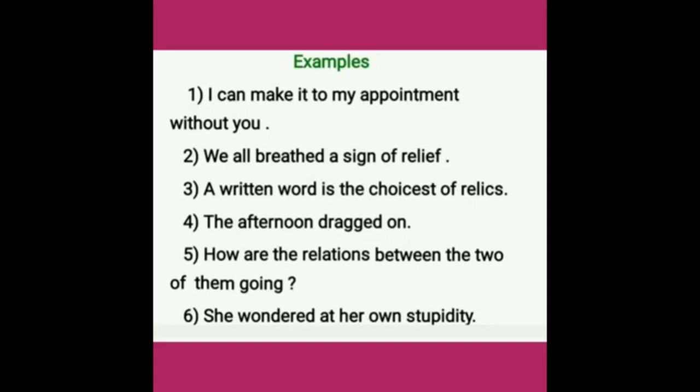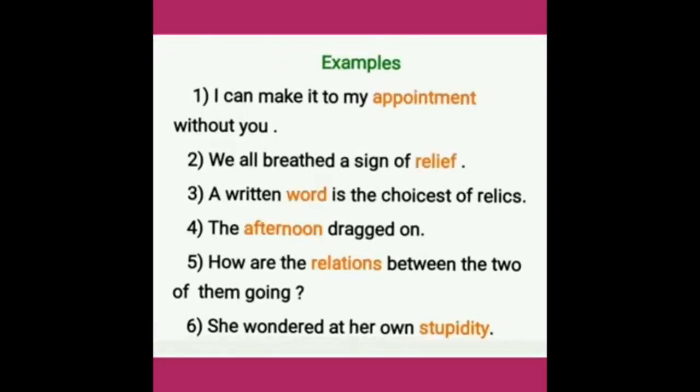Okay. In the first sentence, what's the noun? Appointment is a noun. Very good. Second sentence, relief. Third sentence, word. Very good. In the fourth sentence, afternoon. The fifth one, relations. And sixth one, stupidity. Very good.